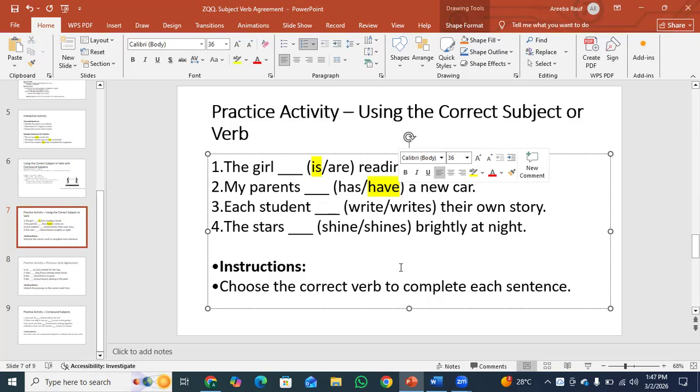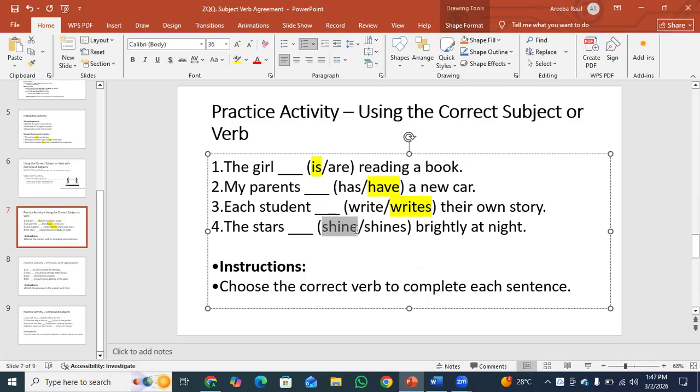Each student dash their own story. Each student writes their own story. Because each student is a singular subject, you can say that each is equal to one, so the singular verb "writes" is used.